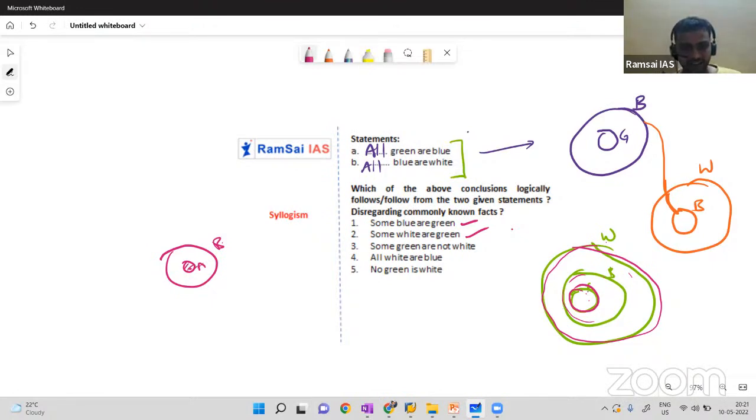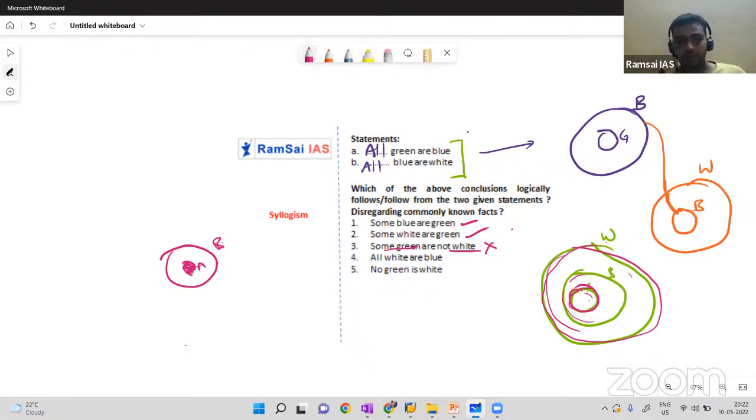Wait, all A's are B's. All A's are B's. Whatever the dot you put inside A, that will be inside B. So here, green and white. Green is completely inside of white. No. How can you say some greens are not white? Every green must be white, na? So the third one is not possible. See, if all tigers are animals, how can you say some tigers are not animals? Not possible, right? So the third one is wrong.